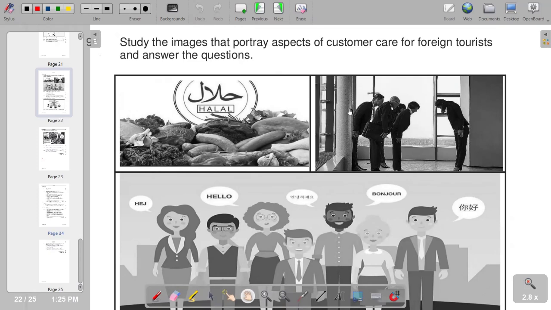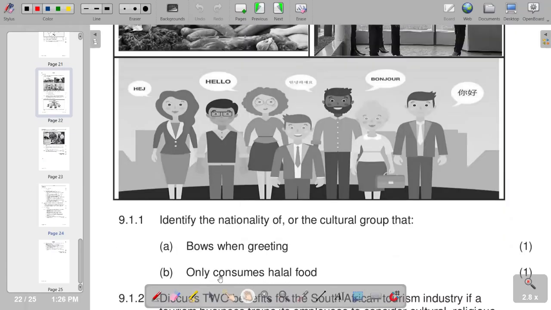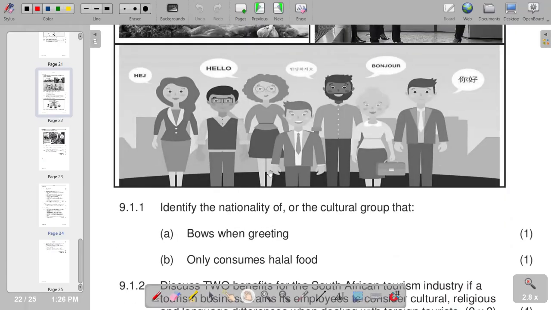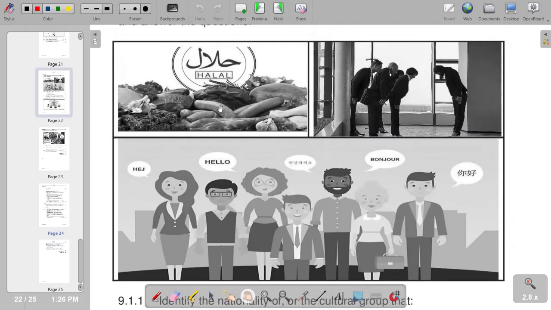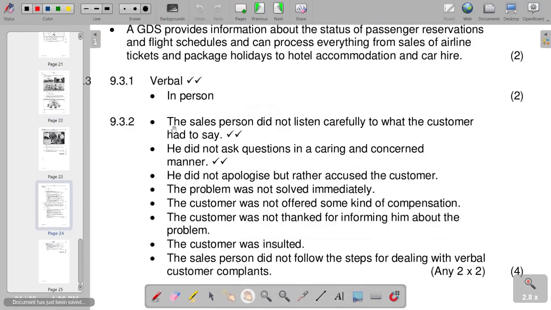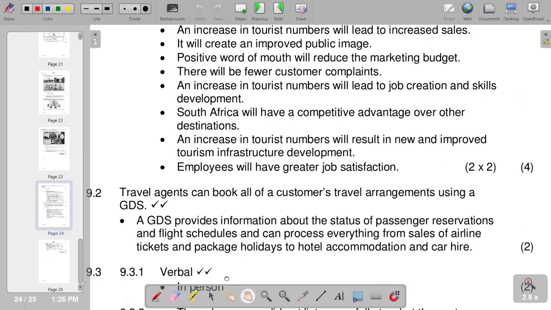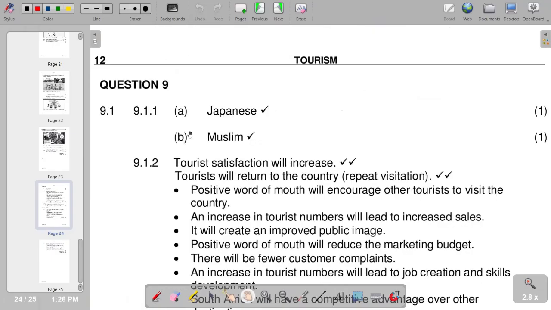So this is the Japanese. And we go to the next one. Only consumes halal food. So we've got halal on the first part, and see that this is the Muslim. So we have as our answers Japanese and Muslim.